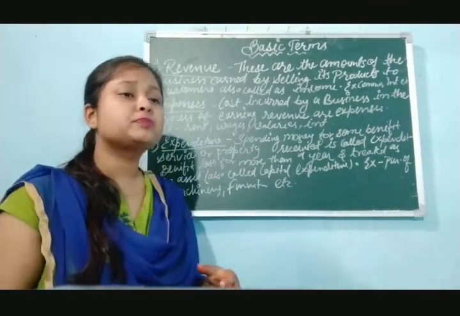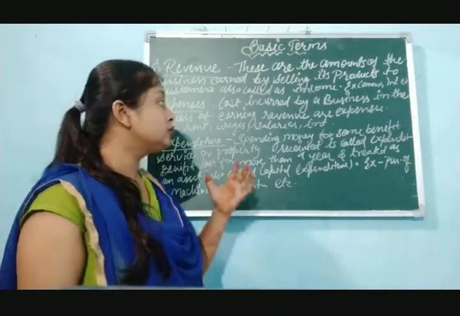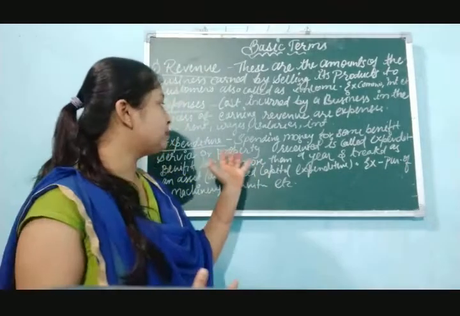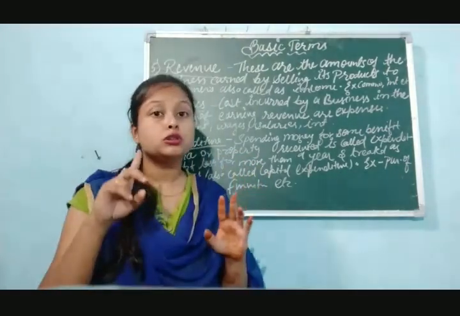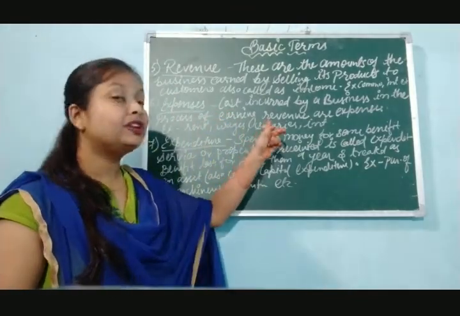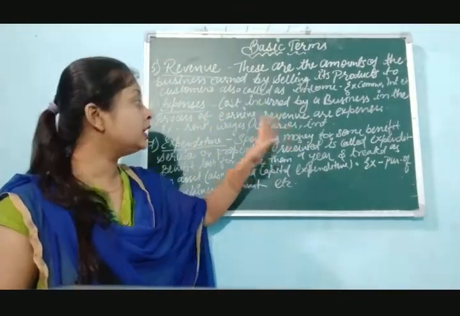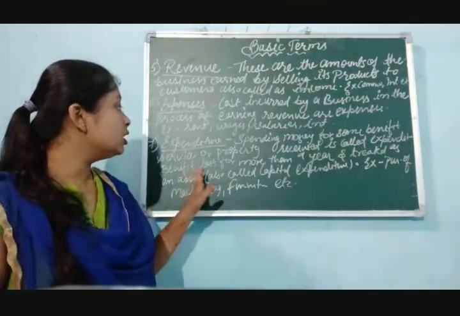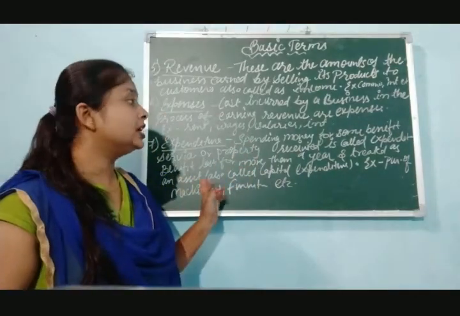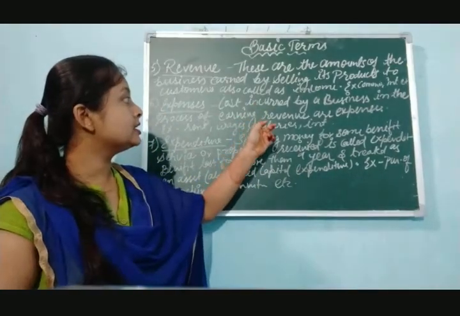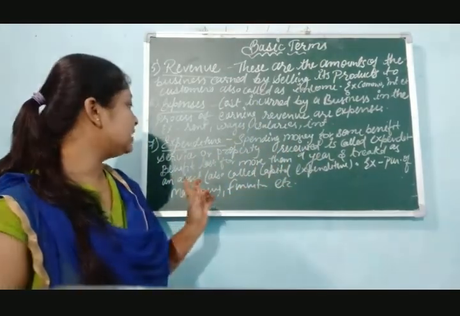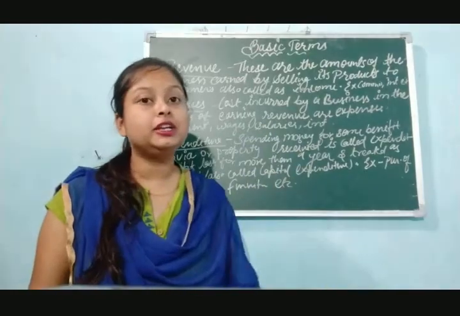Such type of spending by a firm to get earnings for more than one year, such type of things are called expenditure. So there is a huge difference between expenses and expenditure. The benefit of expenses lasts within one year, and the benefit of expenditure we are going to earn for more than a year, and that's why it is treated as an asset. This expenditure is treated as an asset, also called capital expenditure.